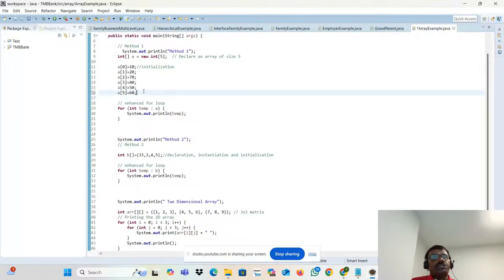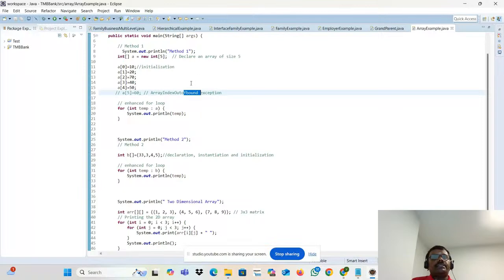If you try to store the fifth element, what will happen? It will throw an ArrayIndexOutOfBoundsException. Why is it throwing this? Because the array index is the array boundary.